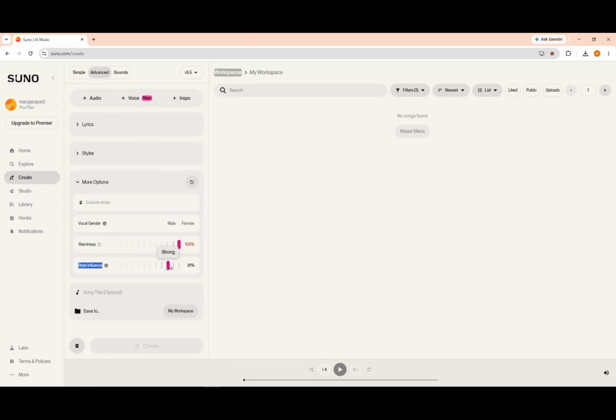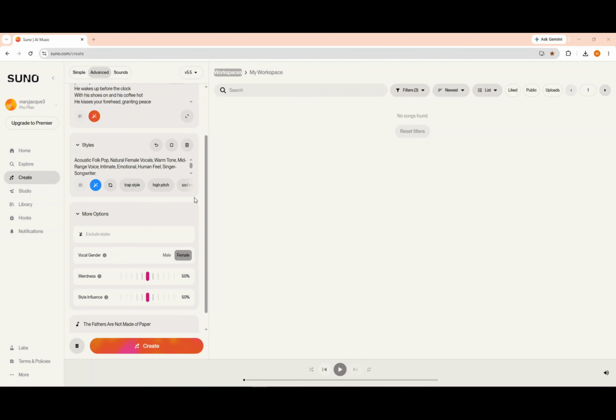High style influence: Suno strictly follows the style you wrote. The result is more faithful to your prompt, but also more predictable. In my experience, truly understanding how these elements work is key to achieving exactly the result you are looking for. And finally, we have the field where we write the song title.